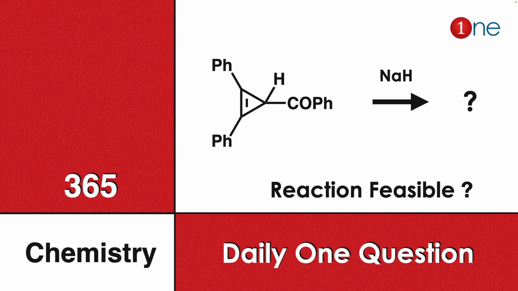Here a cyclopropene is there. You have attachment of phenyl and a ketone with a phenyl group. You have one hydrogen. You are reacting with sodium hydride. You have to find the final product, and you should know whether the reaction is feasible or not.